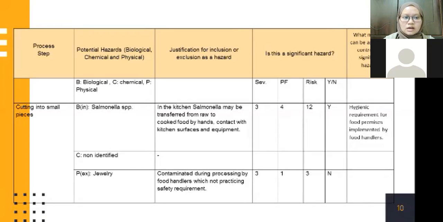And next is the chemical hazard. Chemical hazard in this process is not identified, which means that it is not likely to occur in food processing. And next is physical hazards. Physical hazard is jewelry, and the justification for inclusion or exclusion as a hazard is contamination during processing by food handlers who are not practicing safety requirements during food processing. And the range of risk is 3, which is not likely to occur, and it is not significant hazard.